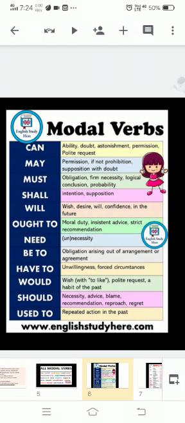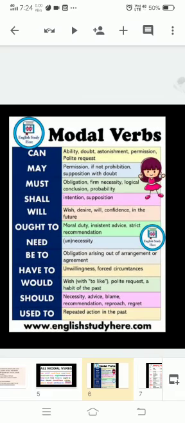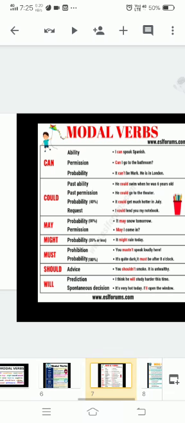Okay, then we have used to, which is generally used to express a past habit, also a repeated action in the past, or to express the existence of something in the past. Example: I used to go to the temple every Tuesday. Some years ago there used to be a huge banyan tree at this crossing. Okay, I hope you understand.